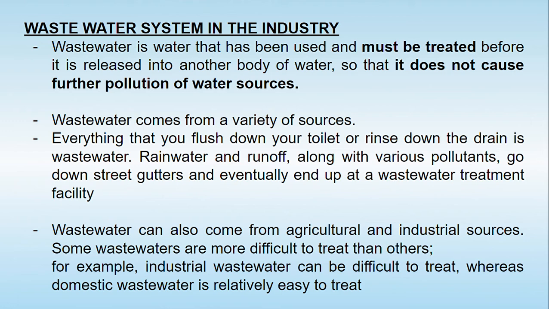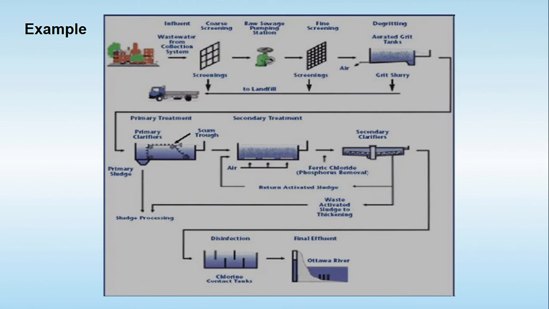For example, industrial wastewater can be difficult to treat, and the wastewater from each different industry may have different chemicals and pollutants. In comparison, domestic wastewater, coming from our homes or offices, is comparatively easy to treat.